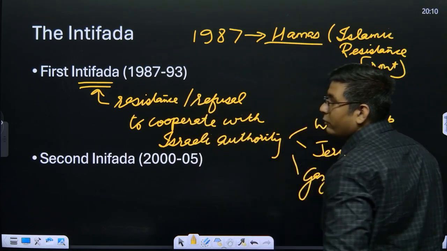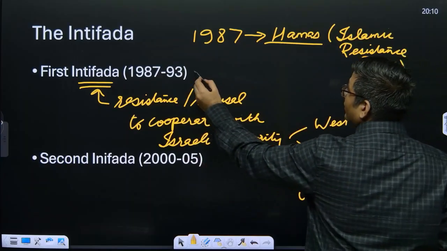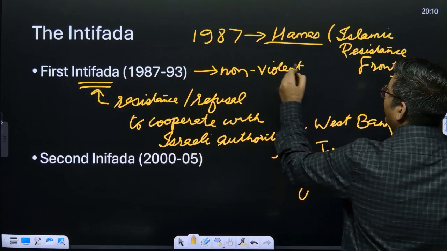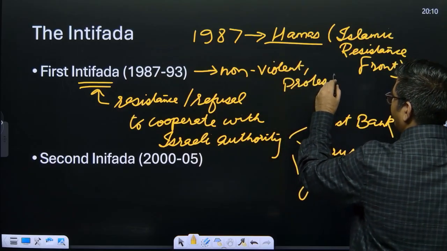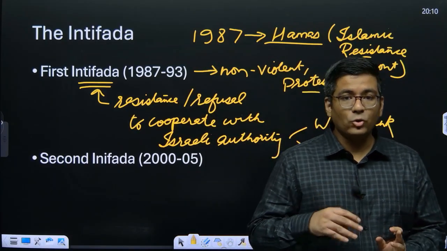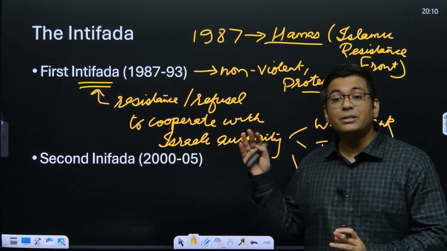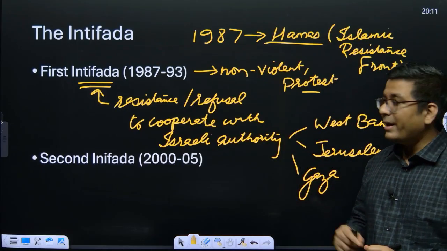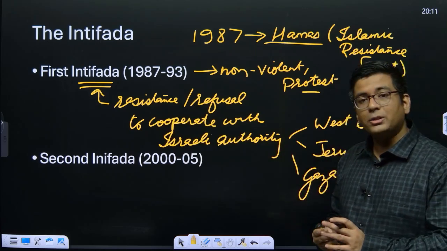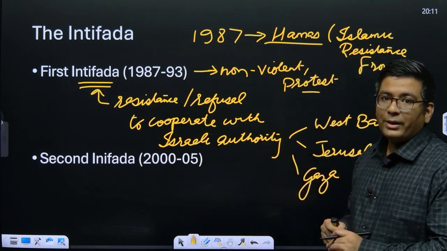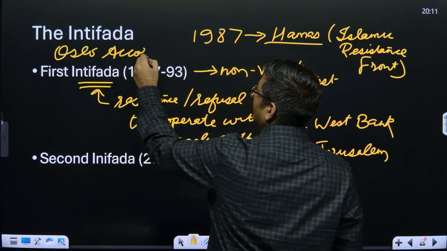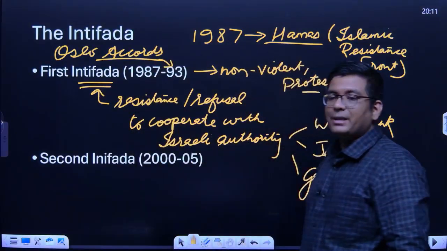So this first Intifada was non-violent. Okay, and this was more of a protest. And that is why the Palestinians were actually able to garner international attention, that the Palestinians just want their rightful place back. Okay, and subsequently this time also sees the initiation of certain peace processes between Israel and Palestine. Okay, that is something that we are going to see as the Oslo Accords, which were signed in 1993.